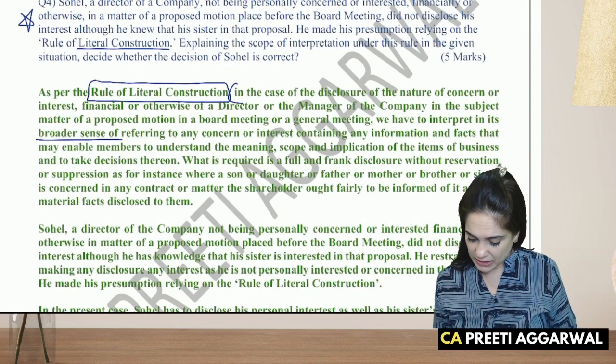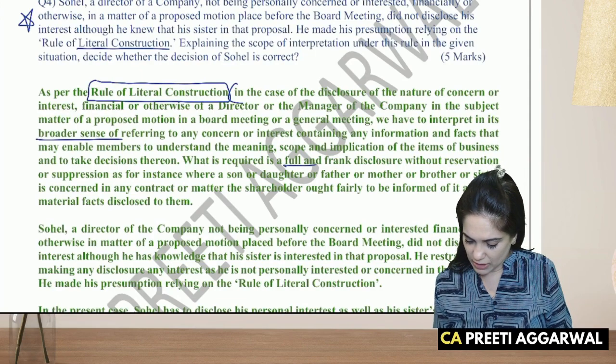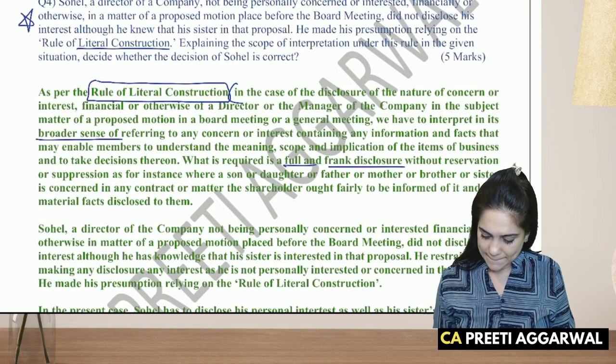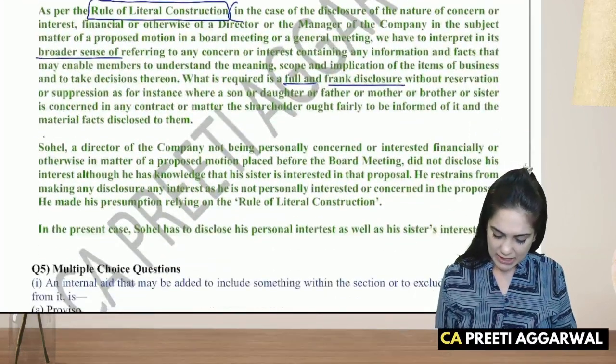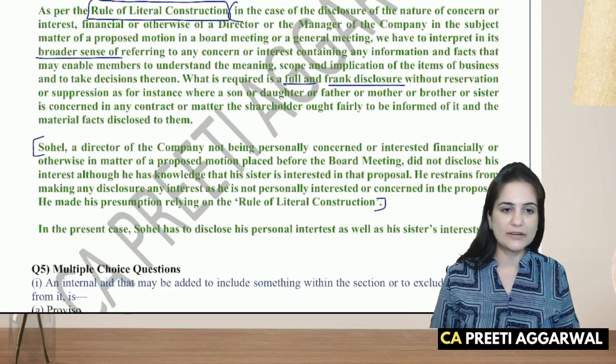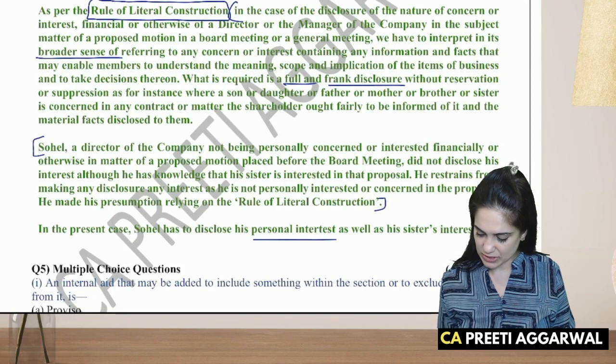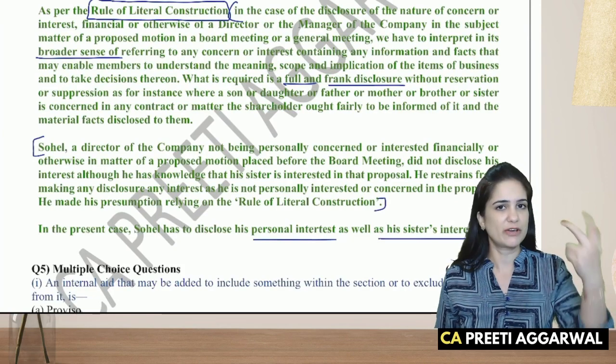So as per the rule of literal construction, what is desired is a full and frank disclosure. Then we will discuss the case that he did not disclose, he followed literal construction, and in this case, he has a personal interest as well as his sister's interest that should have been disclosed.